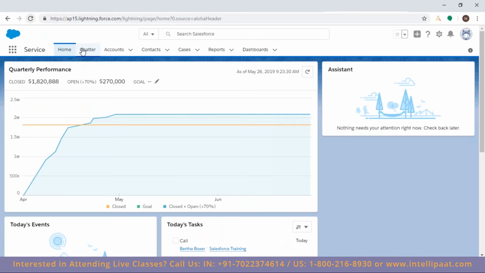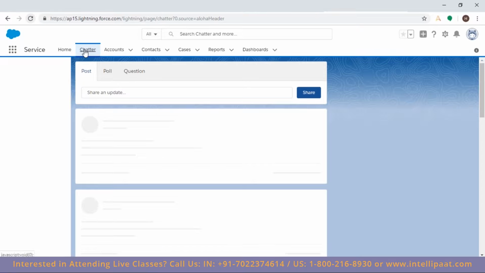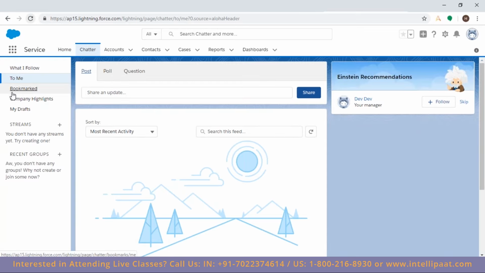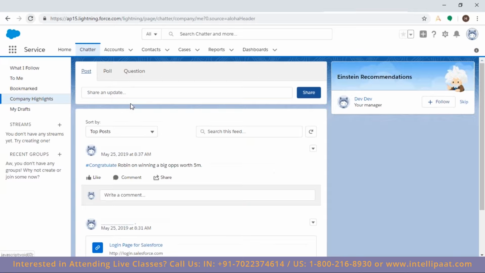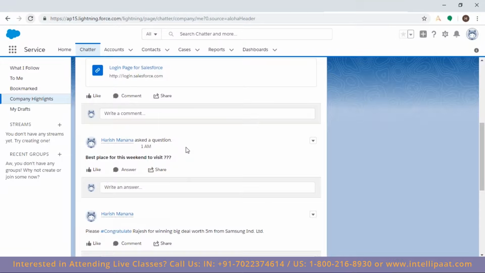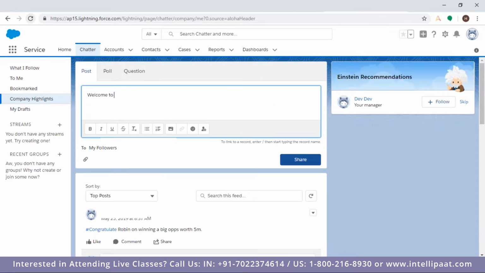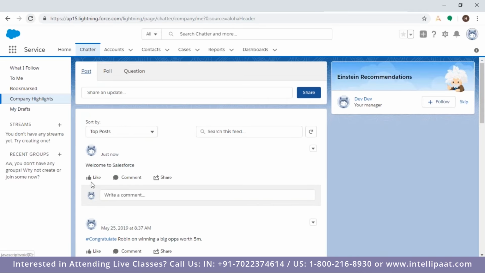It's pretty similar to social media, where you can follow someone, send something, and see what other people are sharing. Say I want to share an update, like "welcome to Salesforce." I'm sharing with my followers and then share, and then someone will like it, comment on it, share it, like that. So this is a collaborative tool.